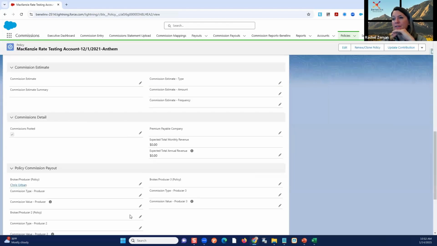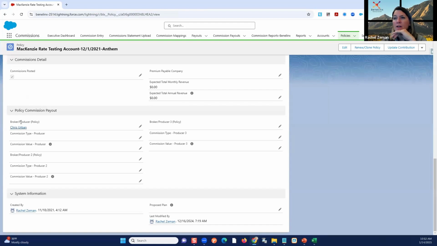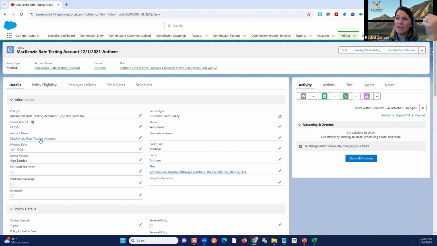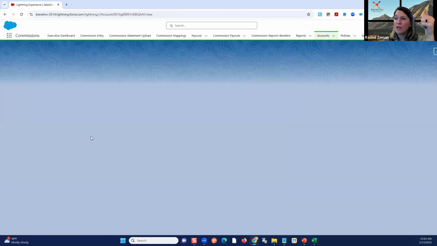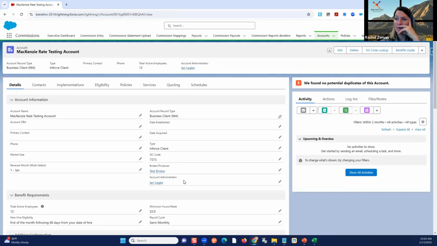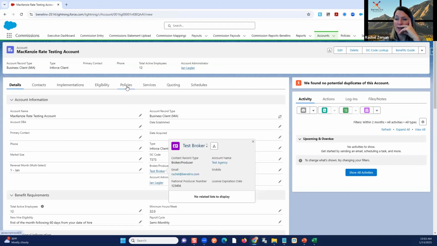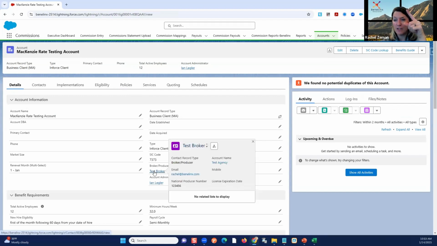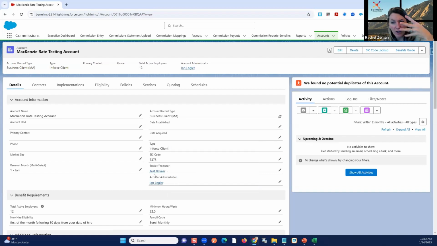At the bottom of our policies, this is where we can assign. So automatically when I create a policy record, it's going to look backwards to my account. If I go back to my account, right, and I go into this account, I can see where I assign those producers at the account level. Okay, whoever's assigned here, when I create a policy, it creates it here. So that's the first step I had mentioned very beginning, assign our producers. This has 1. We have up to 4 we can create. They don't have to be all internal. They can be external. We're only showing you 1, but we have up to 4.